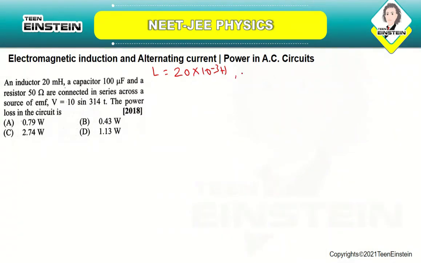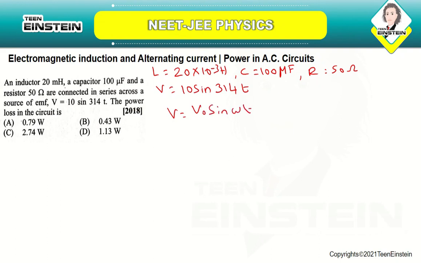And they have given you the C value as 100 microfarad, the R value as 50 ohms, and the V value as 10 sin 314t. Okay. So we know that V is equal to V naught sin omega t. If you compare these two equations, you will be getting the omega value as 314 and the V naught value as 10 volt.